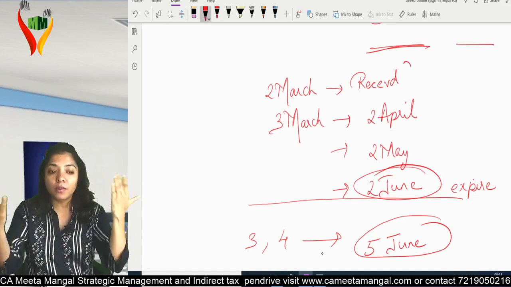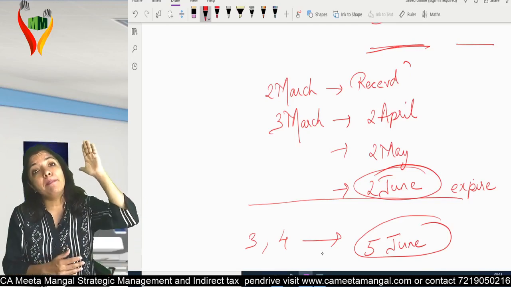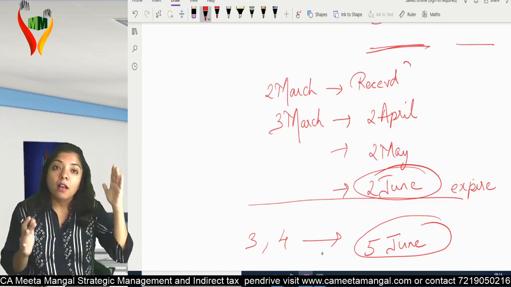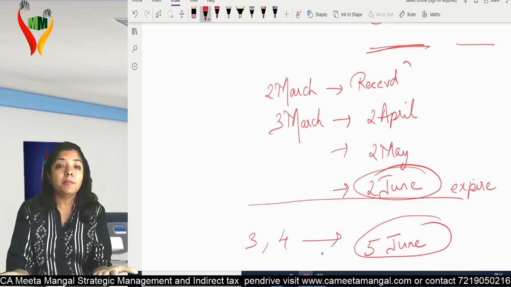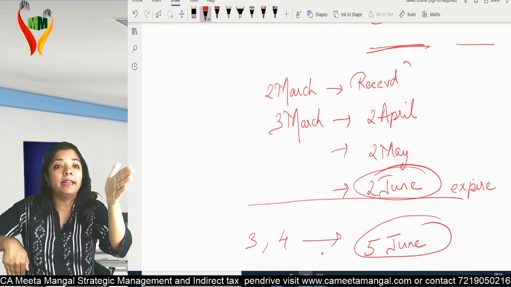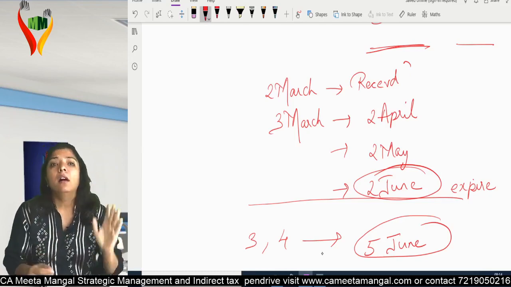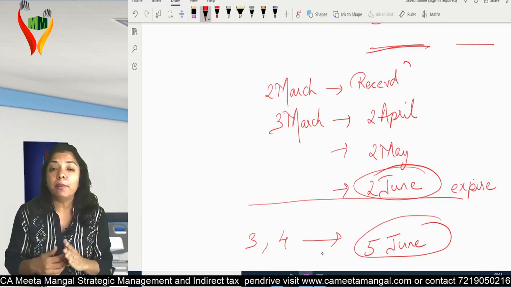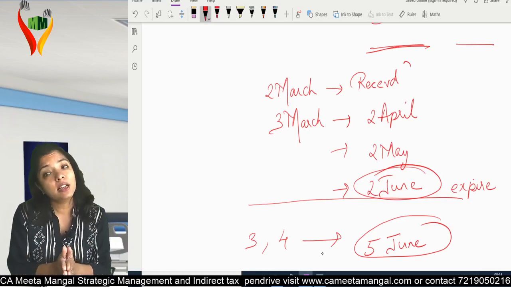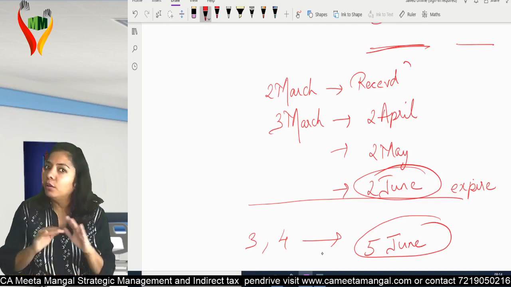Normally, what will students think in their mind? What will be there in your mind? Ma'am, when I paid excess duty, normally either you will make this mistake. What will come to your mind? I am eligible for refund from the day I paid that excess duty till the date I got the refund. No. Second, the mistake you can make is, assume you ignore that date, but you feel that from the day the department has given the order, now you are eligible for refund from that date till the date of refund, no.